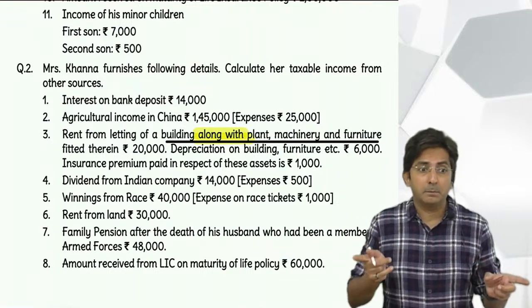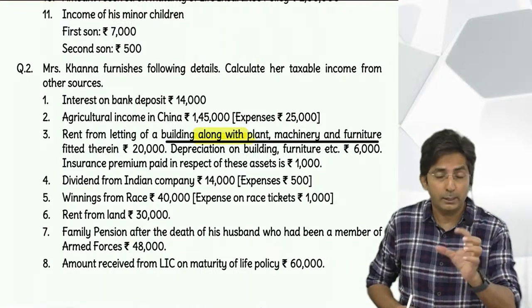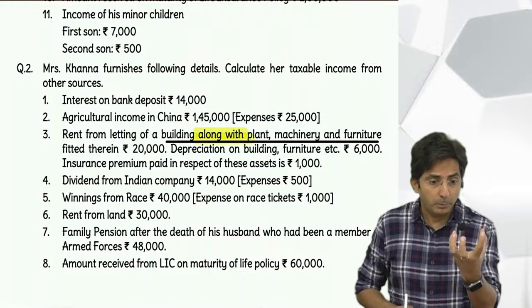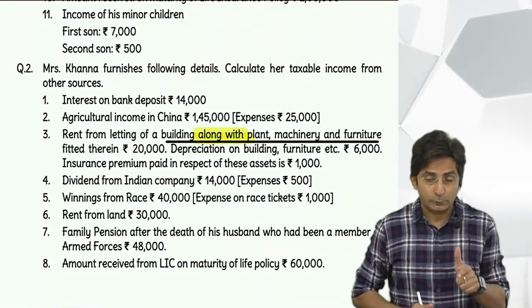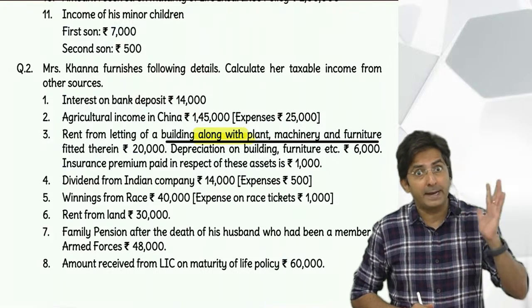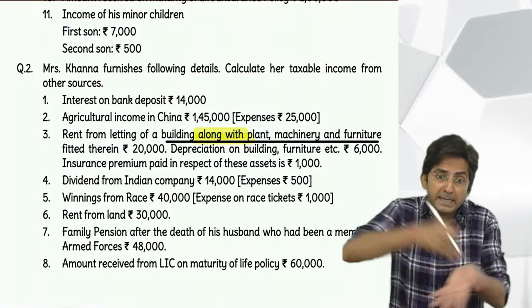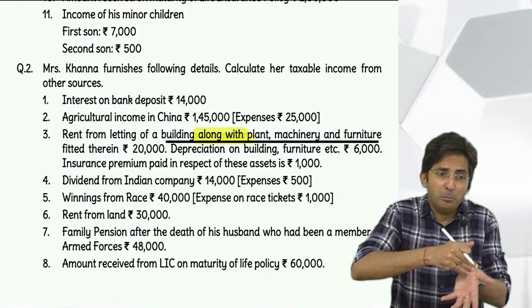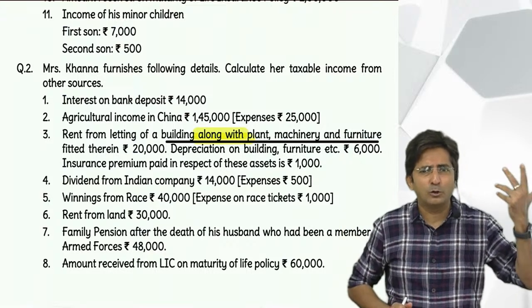There has to be a building, and only then is it composite. Why the importance of building? Because a building, a structure of four walls and a roof, is actually categorized under a different head, income from house property. But when other assets are mixed in, building loses its identity. It doesn't go to house property.